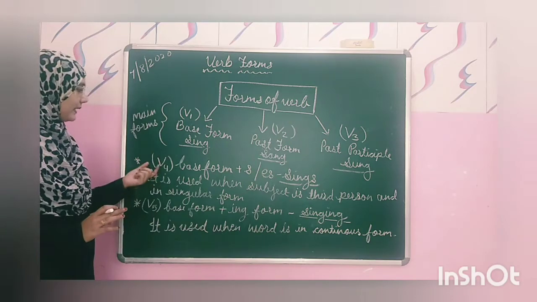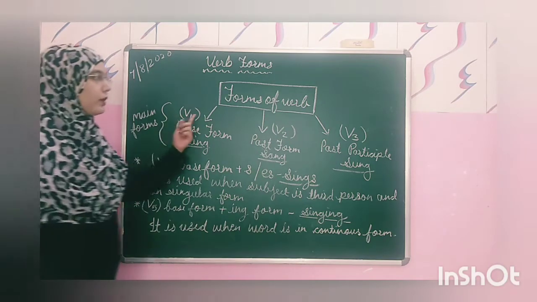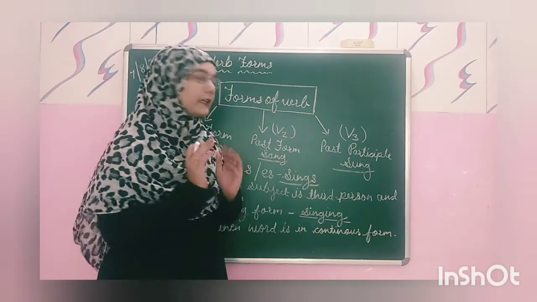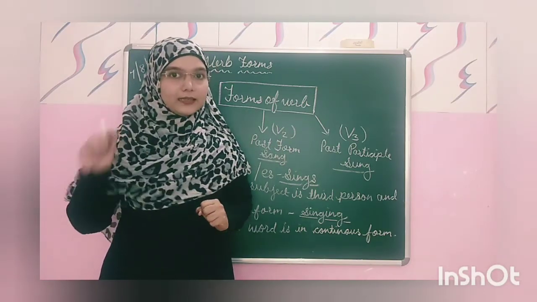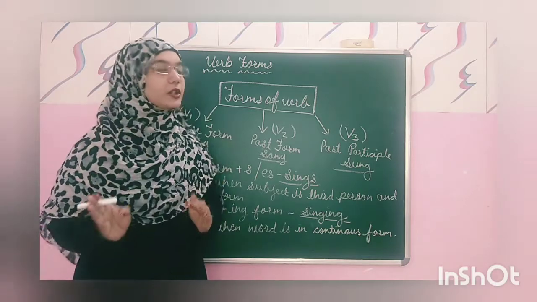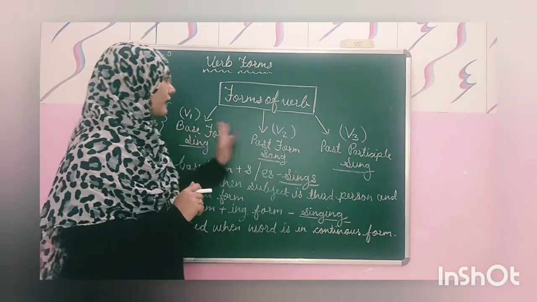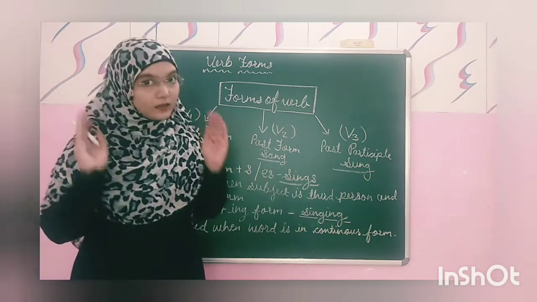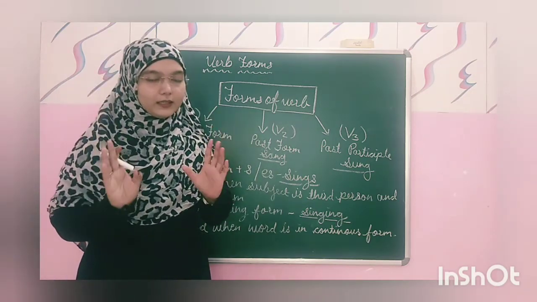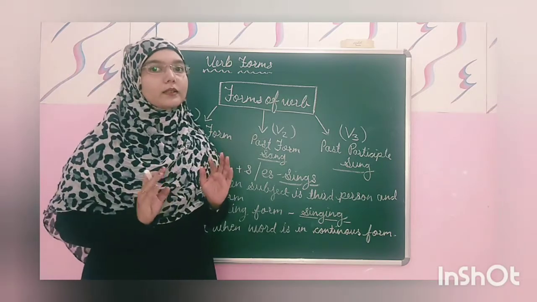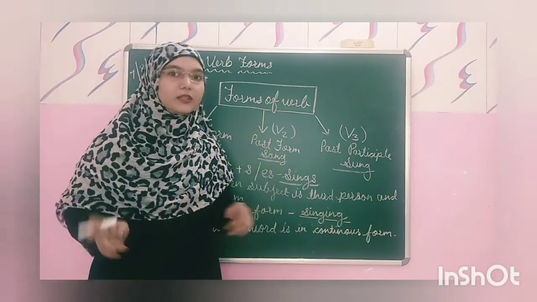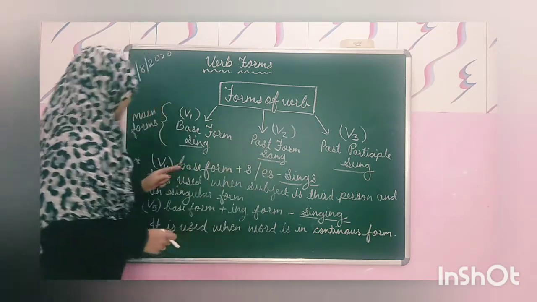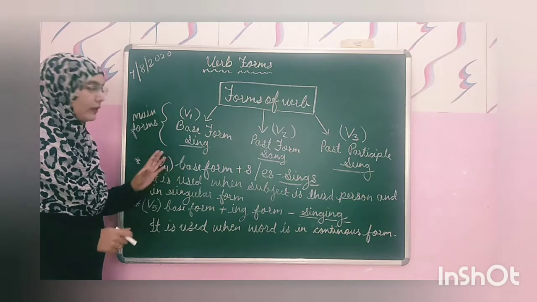So with this, there are also V4 and V5. We call these V1, V2 and V3. This concept will be helpful for you for studying the concept of tense. So please pay attention towards the board and see what the forms of the verb are and learn them. Learn it. Basically learn it. I really tell you that you should learn this, because whatever you speak in English is based on the verbs, verb forms and tense.